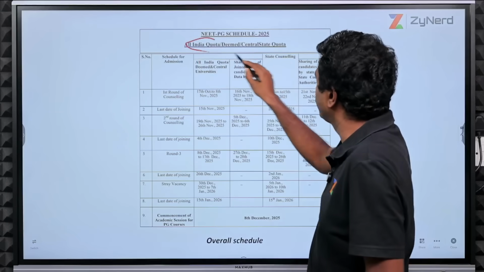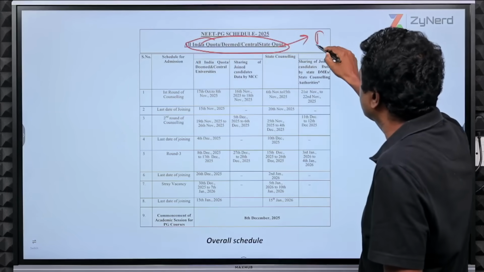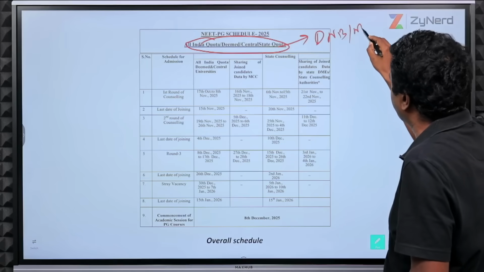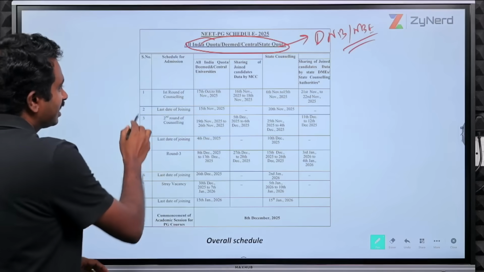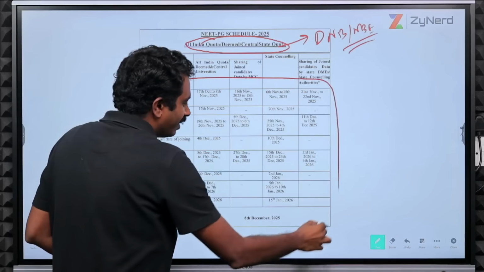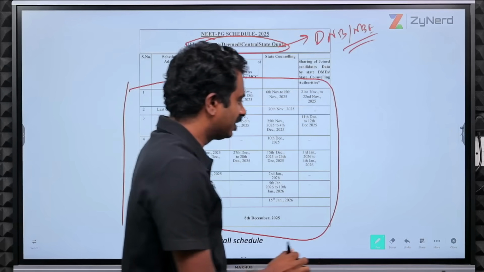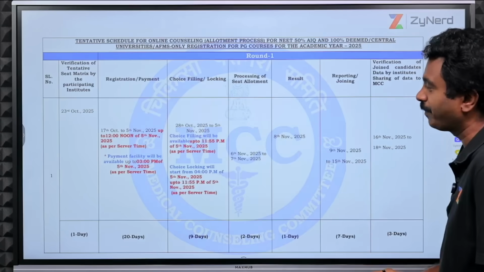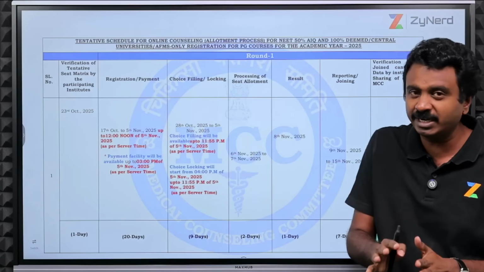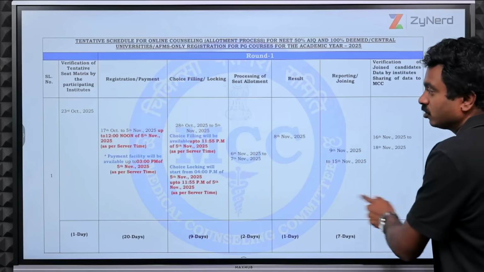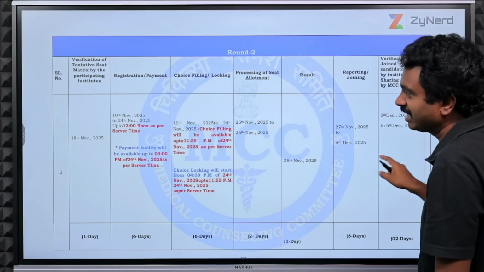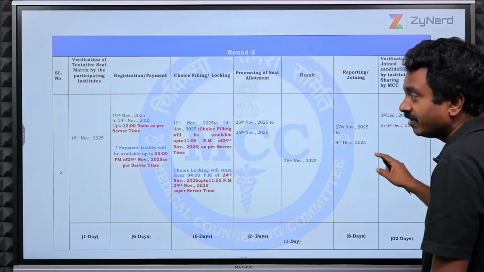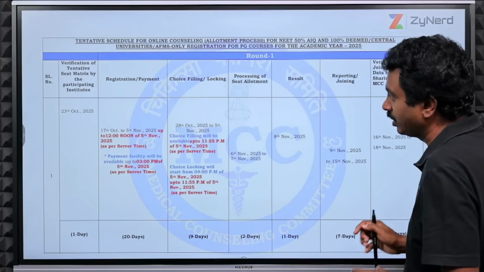This All India quota deemed central state quota is also the schedule for DNB or NBE Diploma seats under All India counseling. So that is the same schedule. This is the All India versus state schedule. Before we get into this schedule, we will look at quickly what happens in All India round 1. Let us say I am attending only All India round 1, All India counseling. I don't need to worry about this schedule. All that matters is the rounds of All India. We will first look at All India, what happens in round 1.